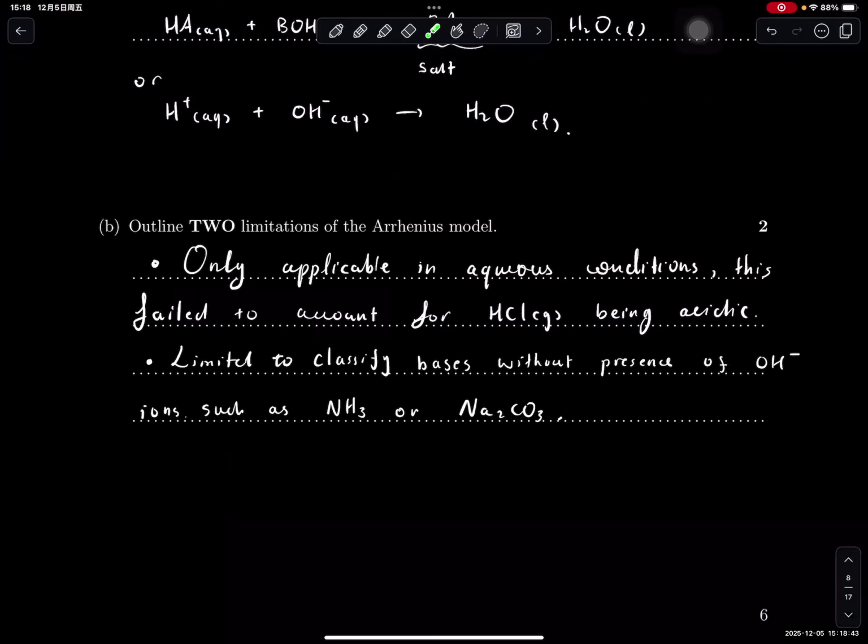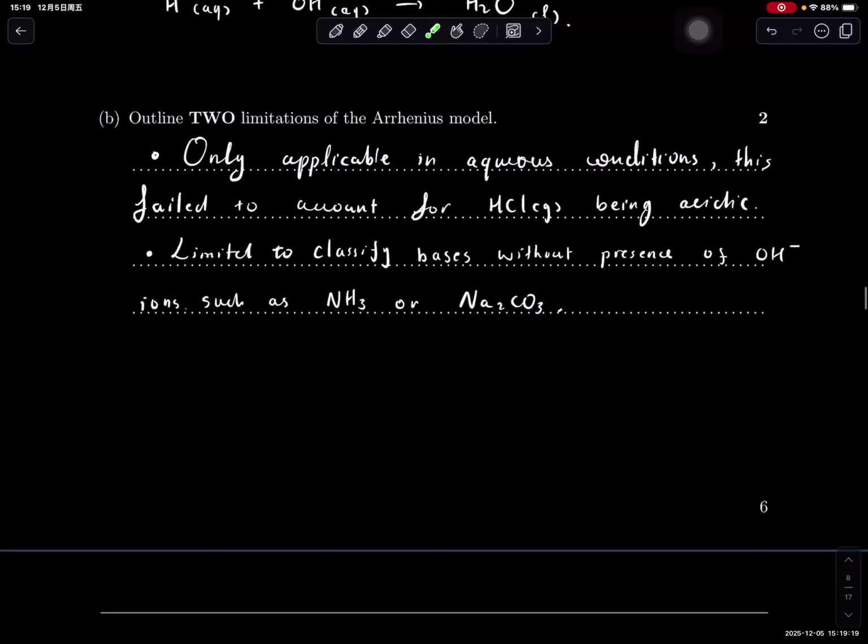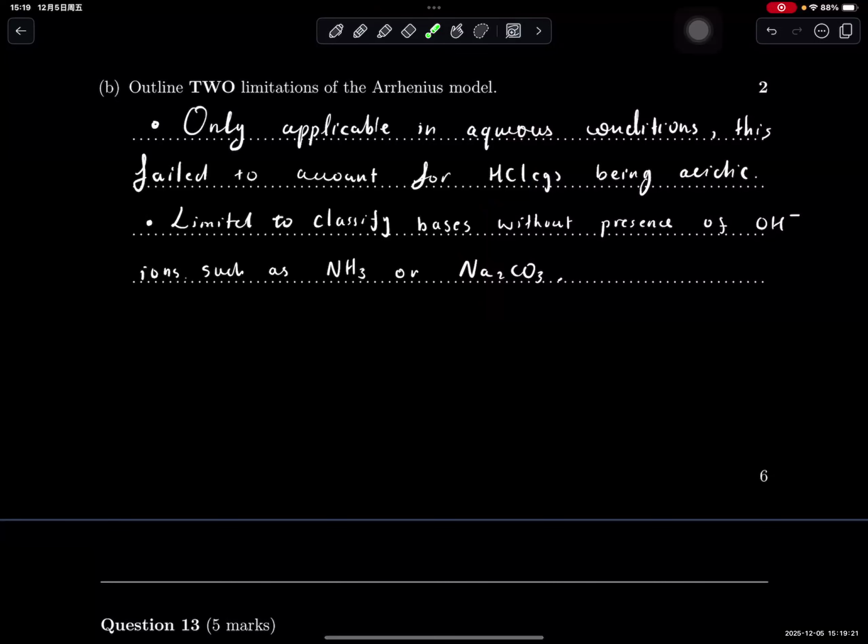There are two limitations, right? The first limitation, as we went through in class, is that it is only applicable in aqueous conditions, meaning that the acid-base reaction does not even exist beyond water solution, right? So that's very limited. In fact, it actually does exist. For example, HCl as a gas does act as an acid, okay? It's also limited in the sense that many bases do not have hydroxide as their ionic component, but still act as a base, as in they can accept a proton, such as sodium carbonate, ammonia, and all that.